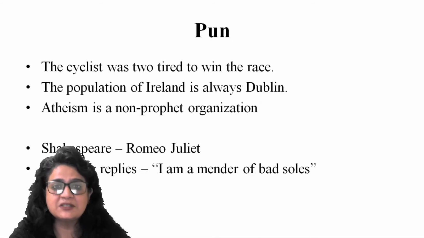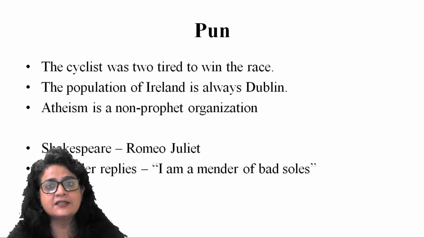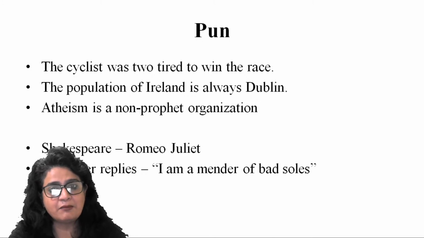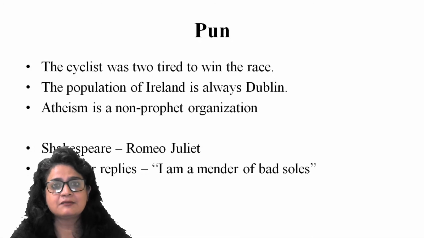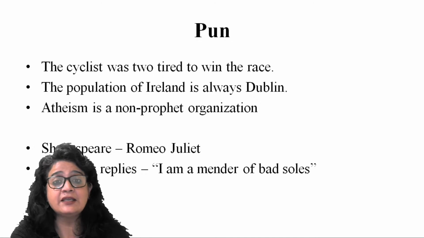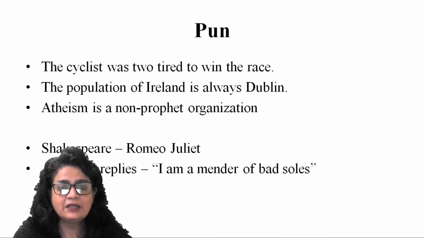So the g is missing here in the spelling, but when you pronounce it, you can create the same effect. The population of Ireland is always doubling. That means it's increasing exponentially. All right, the population of Ireland is always doubling is conveying two meanings.